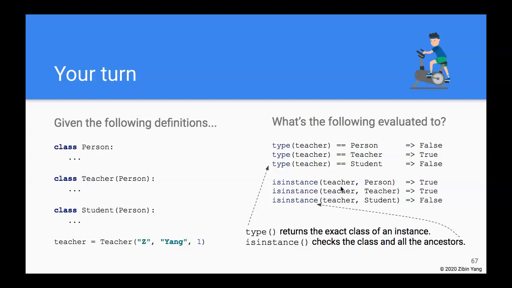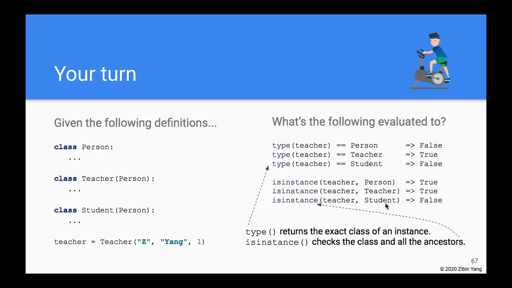So in this case, teacher is an instance of Person because Teacher inherits from Person, right? And teacher obviously is an instance of Teacher itself, but teacher is not an instance of Student because neither Teacher nor any of its ancestors is the Student class.